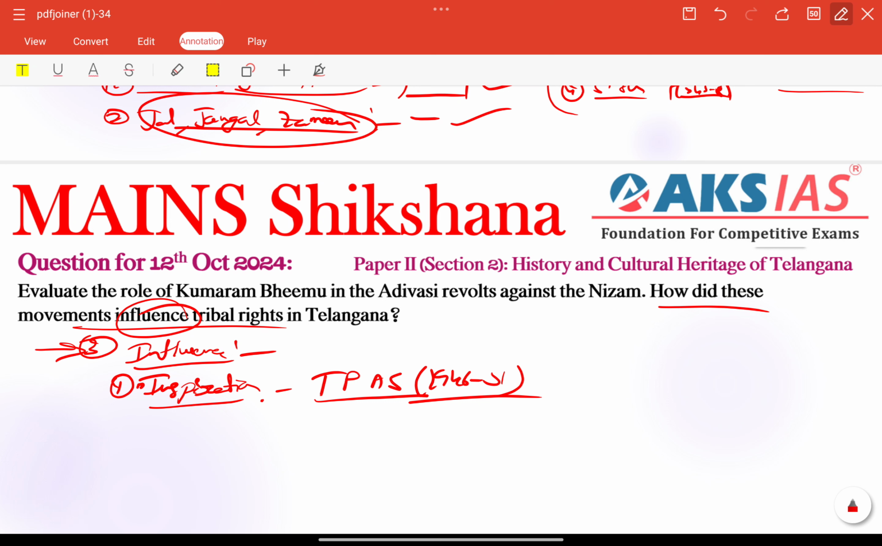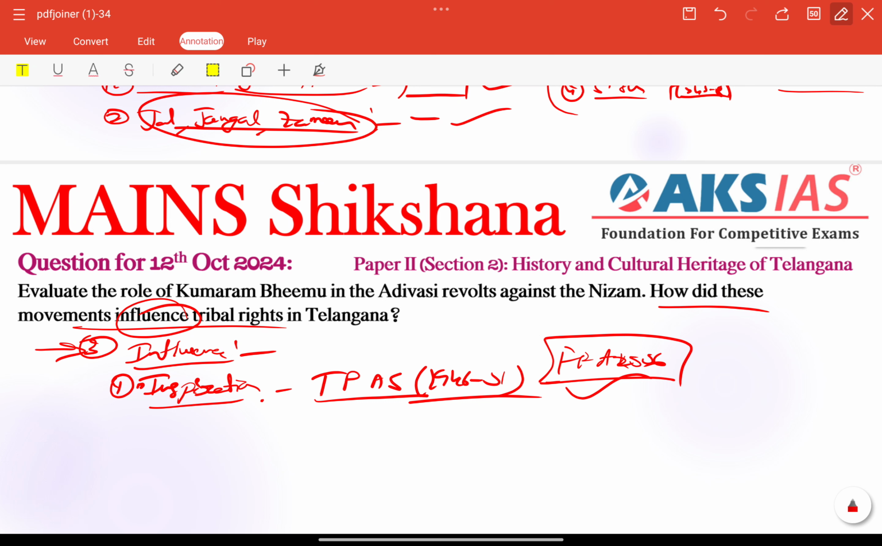So according to the recent ministry also, the Ministry of Tribal Affairs in Telangana has made strides in recognizing the Forest Rights Act, under the Forest Rights Act 2006 also, right? That is also very important. These are also partly inspired by historical struggles like Bhim's.